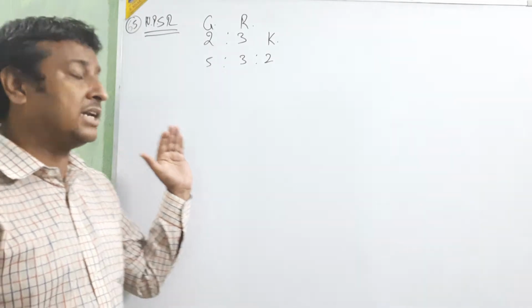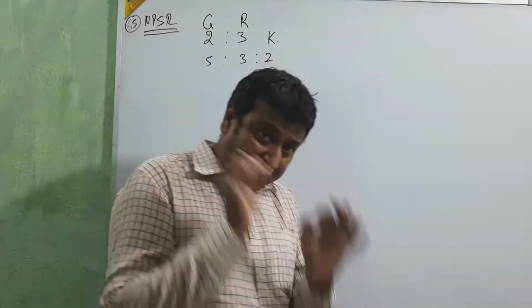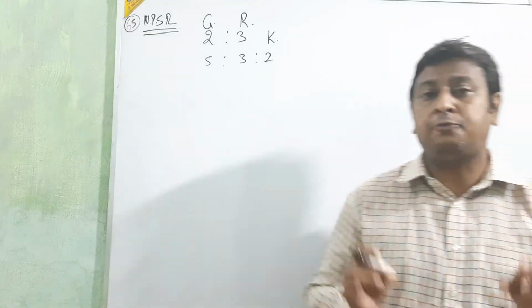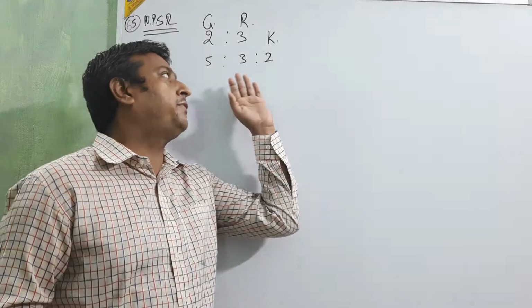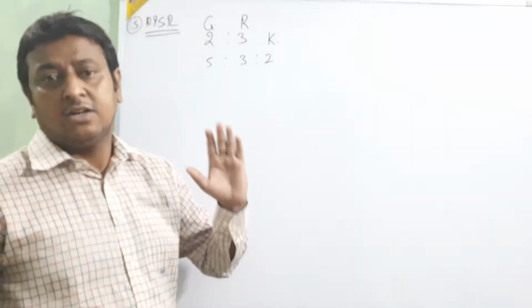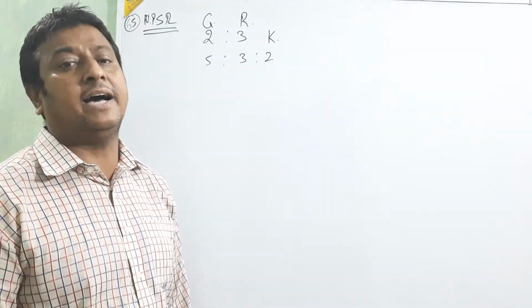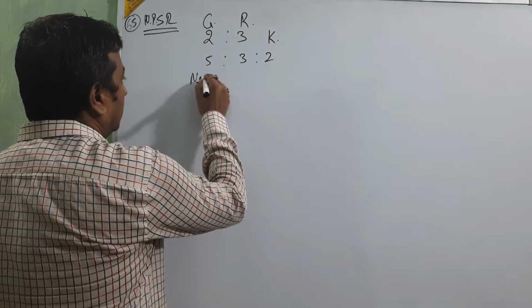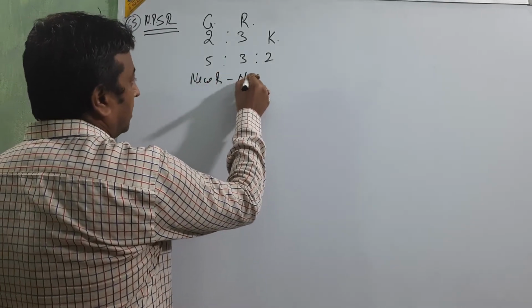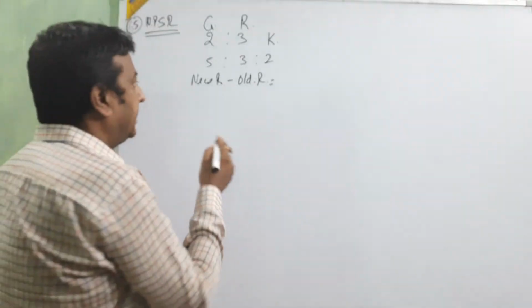In this case, the question directly gives the new profit sharing ratio. Then we are going to calculate the sacrificing or gaining ratio. Set this point in your mind: if the question already gives the new profit sharing ratio, then we calculate the sacrificing or gaining ratio. For that, new ratio minus old ratio.